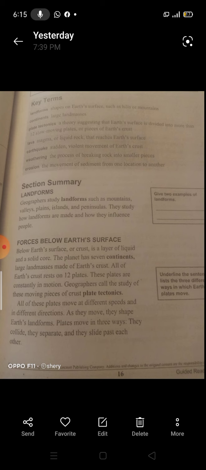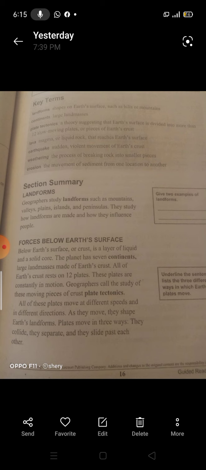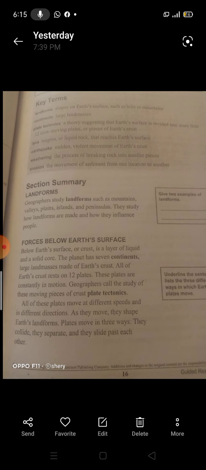Geographers call the study of these moving pieces of crust plate tectonics, okay? All of these 12 plates move at different speeds and in different directions. As they move, they shape Earth's landforms. So if I ask you what happens when the plates move, you can answer they shape or form Earth's landforms, okay?